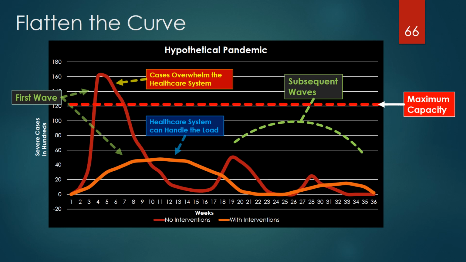Flattening the curve means to use multiple interventions to decrease the number of patients requiring medical care for severe or moderate illness at any one time during the pandemic. This strategy will allow medical care systems to effectively operate within their capacity to adequately handle those needing hospital care. Also notice that pandemics and epidemics commonly present as multiple waves. Flattening the curve will tend to flatten and stretch out those waves.